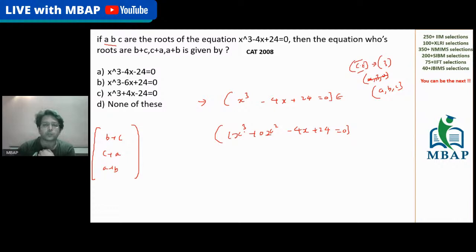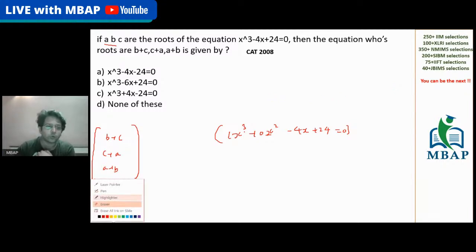What do you think is the coefficient of x square in the given expression? What is the coefficient of x square? It is 0.